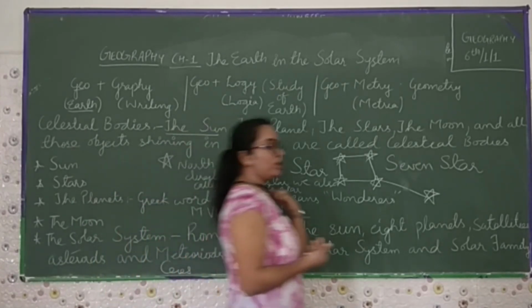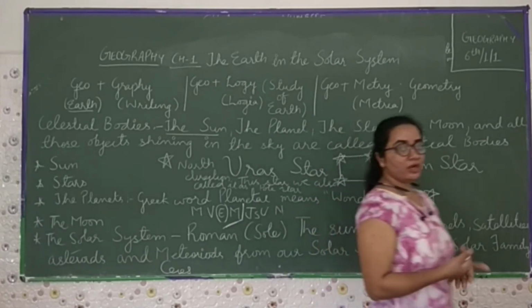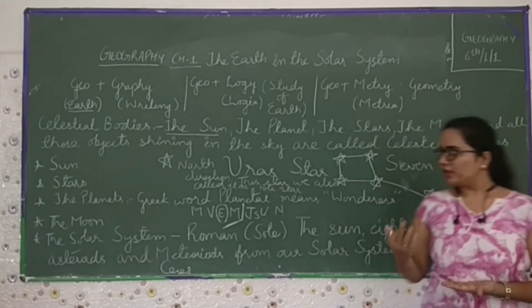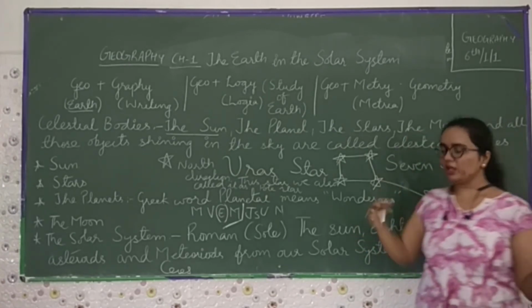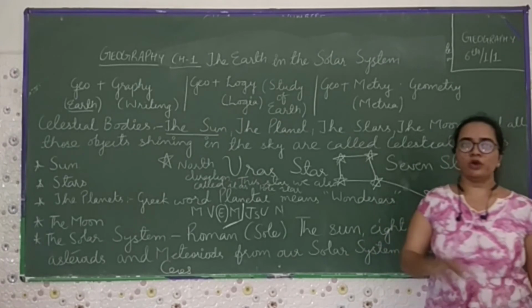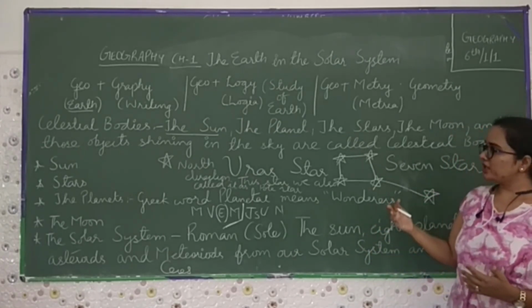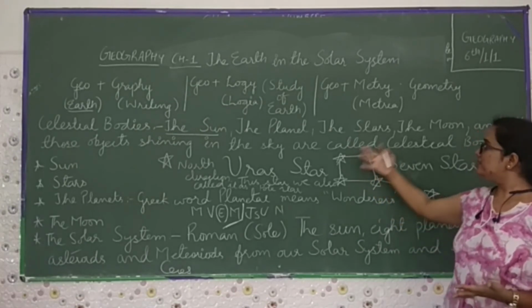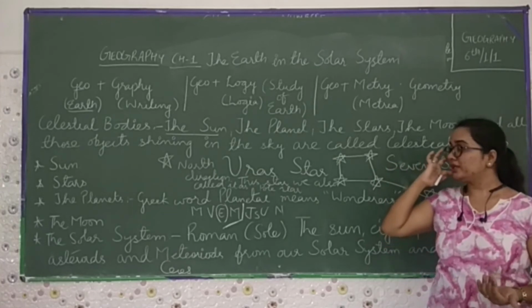Scientists are working on what the universe is, what is the depth of the universe, and what kind of things we can discover, which is very much deep that we can't think about it, what things are going on and what things are not going on. Like in this case, we are studying about the sun, the planets, the stars, the moon, and all the other shiny objects in the sky.